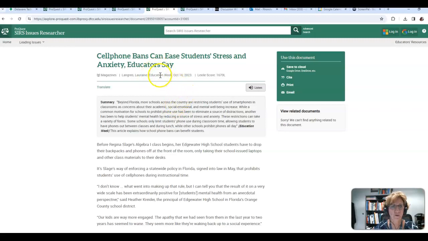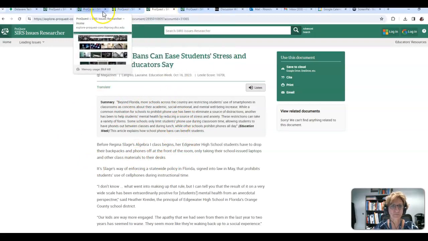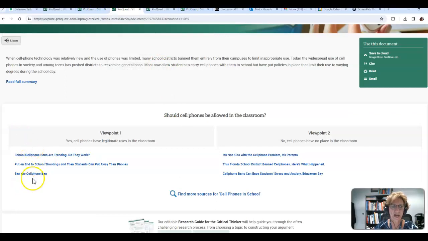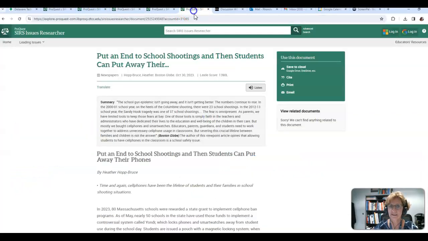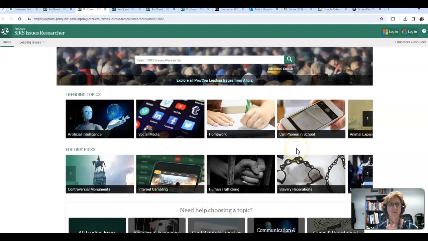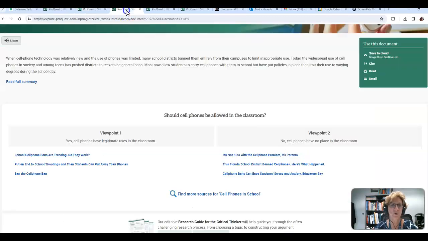Otherwise, if you can see it's from a good source and a current date, and it looks relevant to what you're doing, it probably will work. And then you can look at the other list on the other side and pick one on that side. So here's another one, put it into school shootings, and then students can put away their cell phones. So again, look at the date, look at the source, and so forth. Okay, so that's the best way to find your articles.